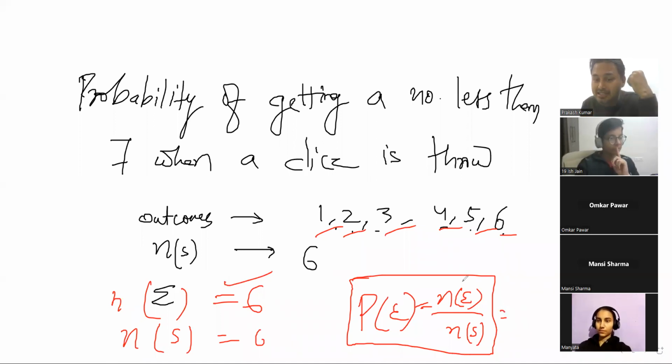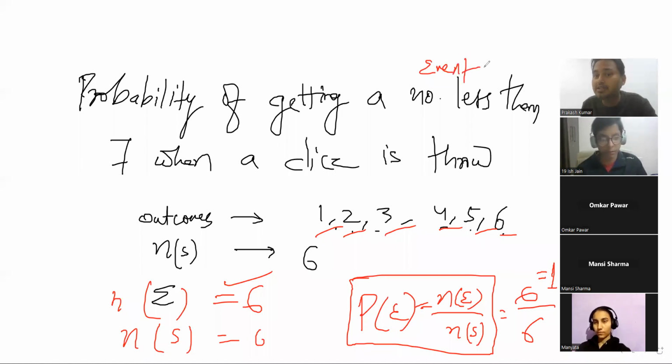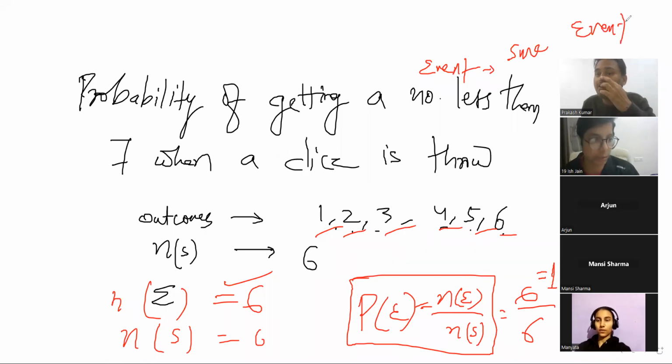So probability of an event equals n(E) by n(S). So n(E) is 6, because all the numbers are less than 7 only, and there are 6 numbers, divided by the sample space, which is also 6. So 6 by 6 is 1. This type of event is called a sure event. If in your question, what is the probability of a sure event? It will be 1.